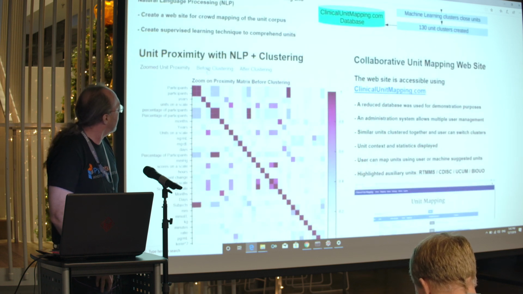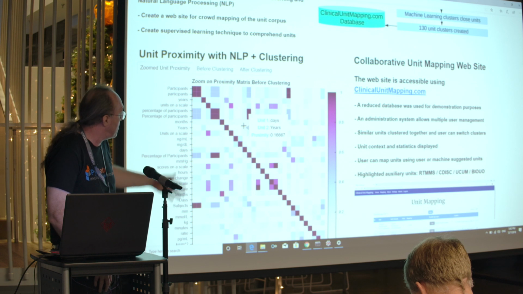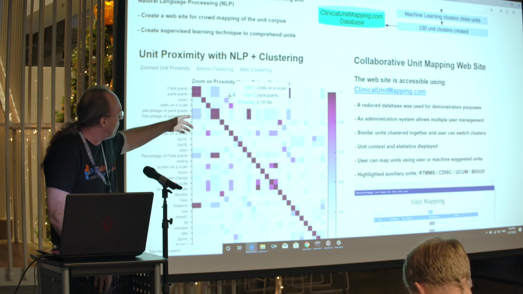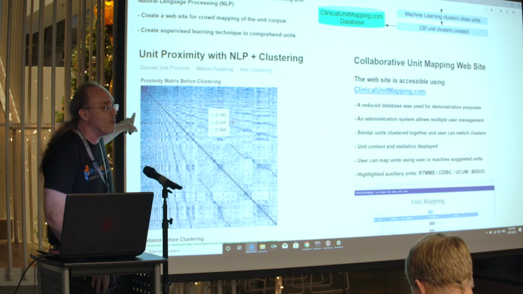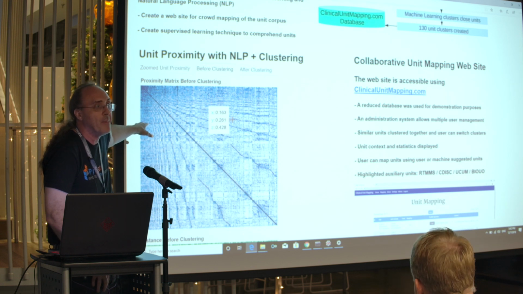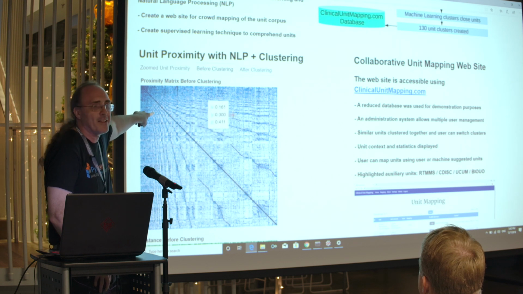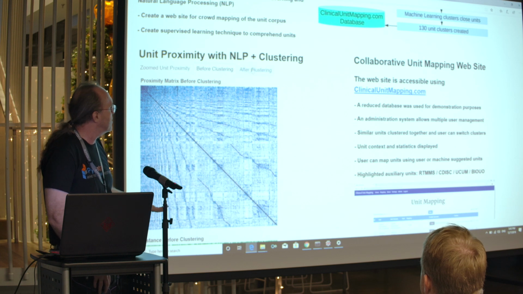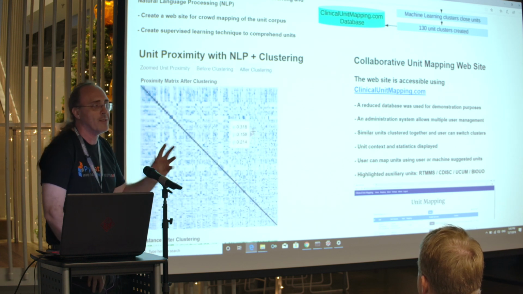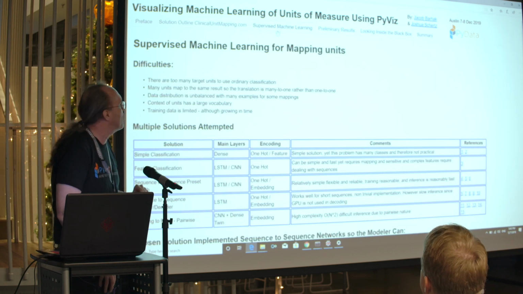You can do things like saying, okay, here's a zoomed-out view of the problem I'm talking about. This is a machine learning problem. I'm showing lexical proximity. You can actually see what the proximity is between two units. But then I can show them, oh no, this is how it really looks. This is a 25,000 by 25,000 approximately sized matrix. You cannot even think about that size. But PyViz can actually show it and you can explore how it looks. I can also show it to you before machine learning and after machine learning, and you can see the difference. And all of this can be done in one poster. You cannot show it on paper easily.